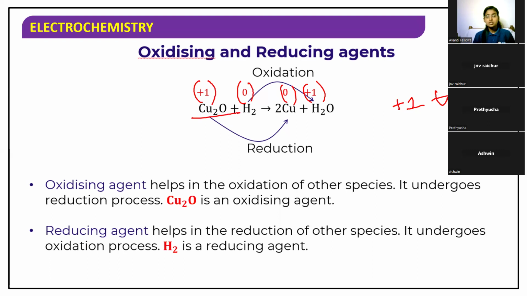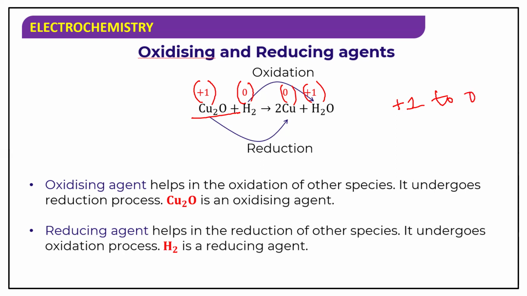And a reducing agent helps in the reduction of other species and it undergoes the oxidation process. Hydrogen is going from 0 to +1. There is an increase in the positive charge, meaning oxidation. So hydrogen has been oxidized and the copper oxide has been reduced. Is this clear for all of you? Do any of you have any doubts about the definitions of oxidation, reduction, and oxidizing and reducing agents?